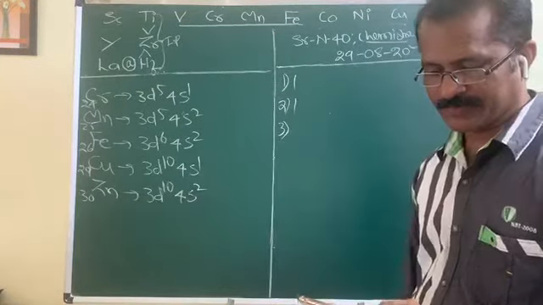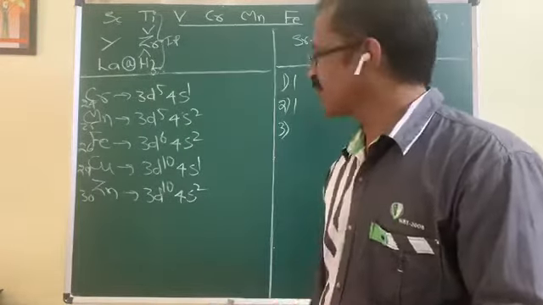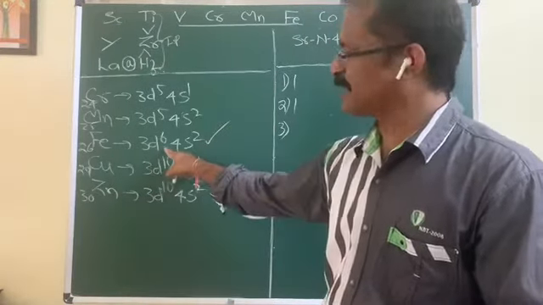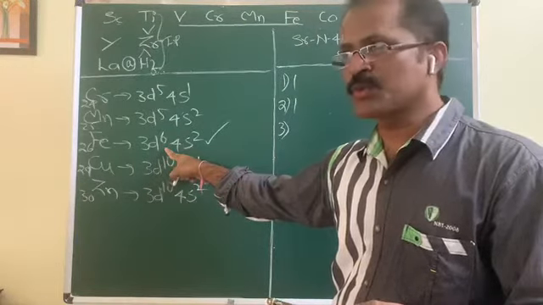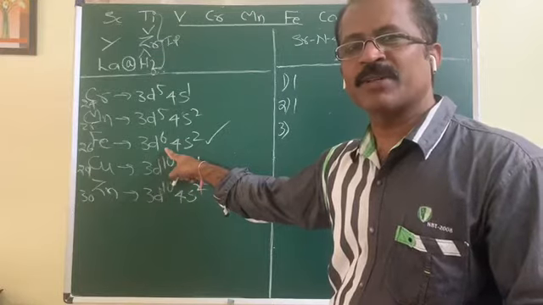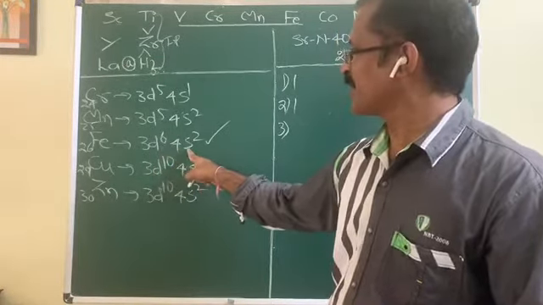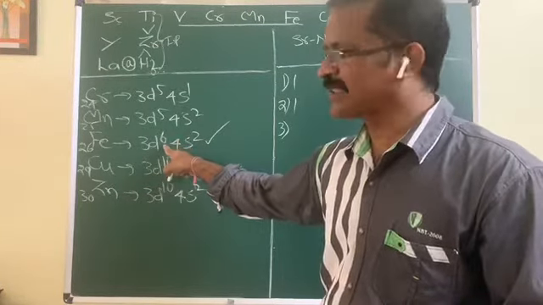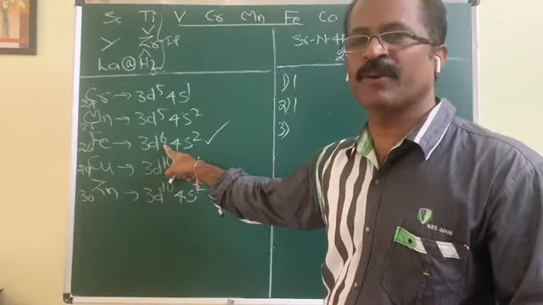Move to next. Electronic configuration is given to you, that is 4s2 3d6. This configuration is given to you, 4s2 3d6. And he is asking between which two successive ionization potentials there exists an abrupt increase. Further to look at this configuration, removal of the first two electrons is easier. Even removal of the third electron is also easier. So up to IP3 there will be no problem.